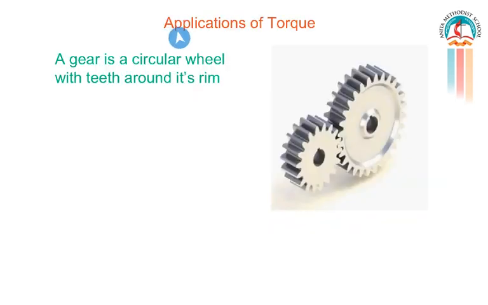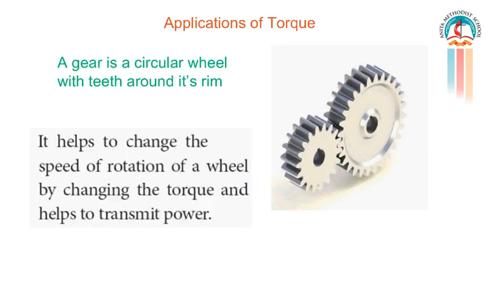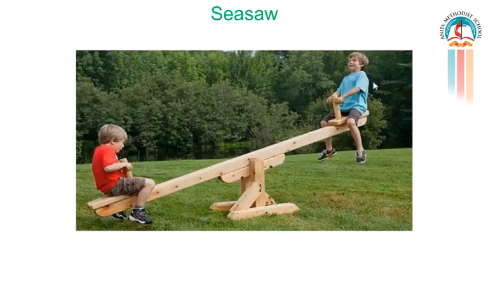Next, let us learn about the applications of torque. First, let us see about gears. A gear is a circular wheel with teeth around its rim. It helps to change the speed of rotation of a wheel by changing the torque and helps to transmit the power. Next application of torque is the seesaw.